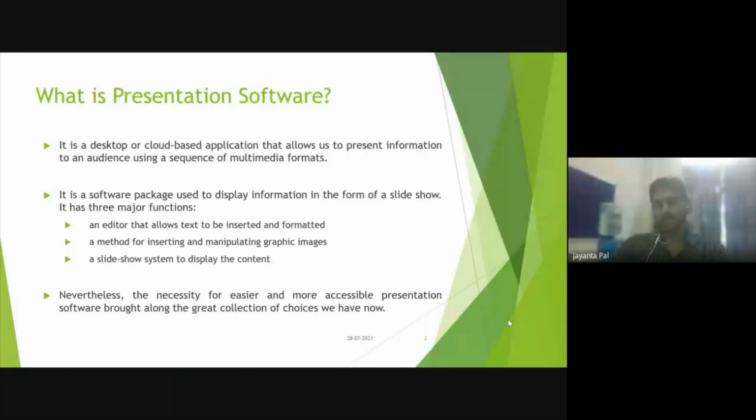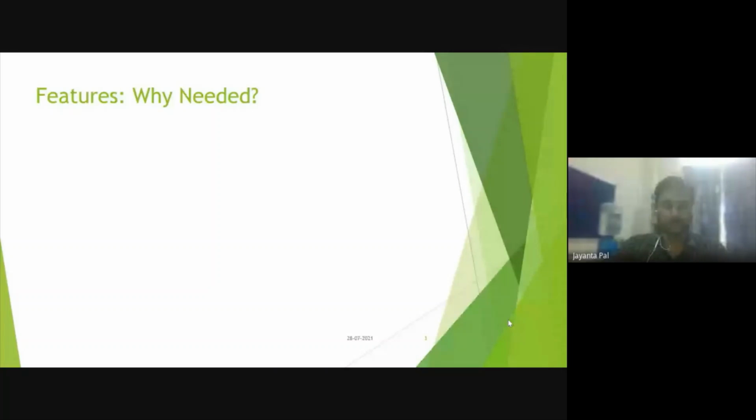Ease of use, that means it has to come up with a handy perspective, and of course it has to be with a great collection of choice. What does that word choices mean? We'll come across this a few minutes later. Now, why is it needed?